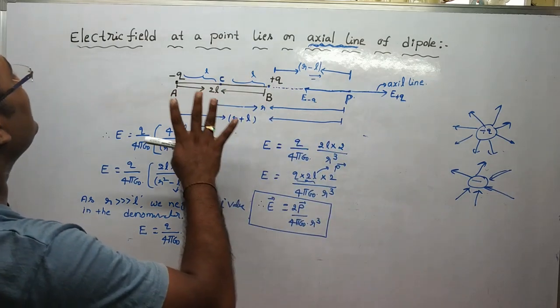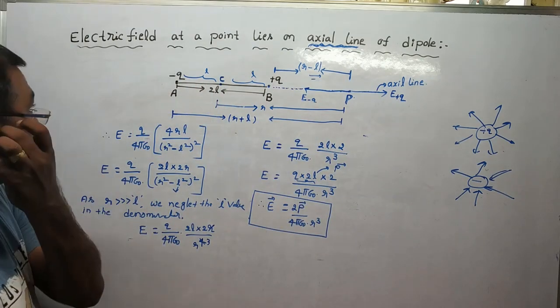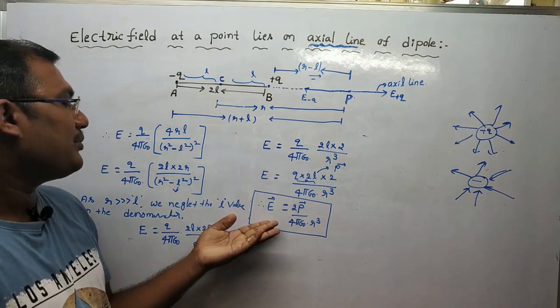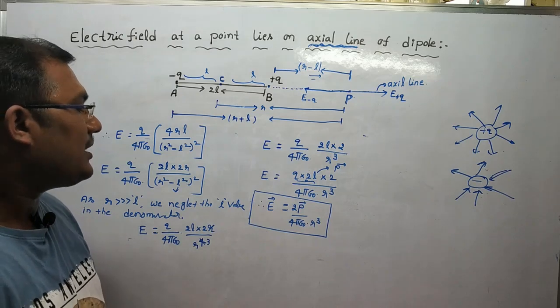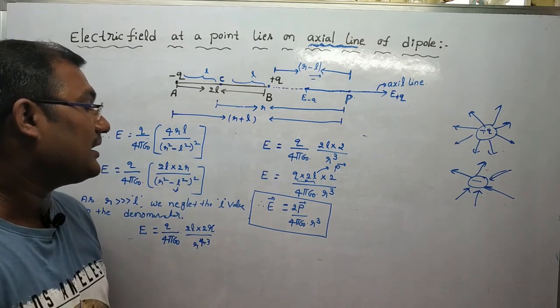This is about the electric field at a point on the electric dipole. We get the final expression as E̅ equal to 2p̄ divided by 4πε₀ r³.